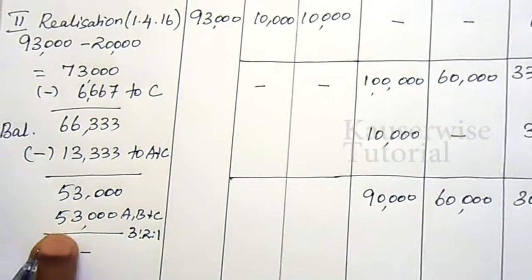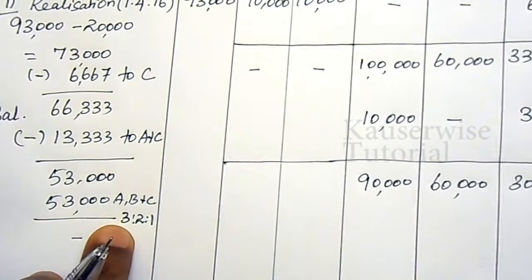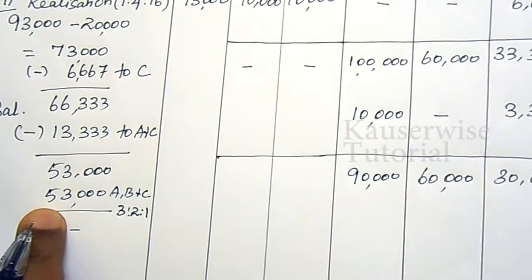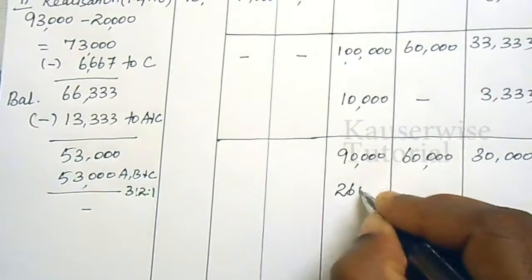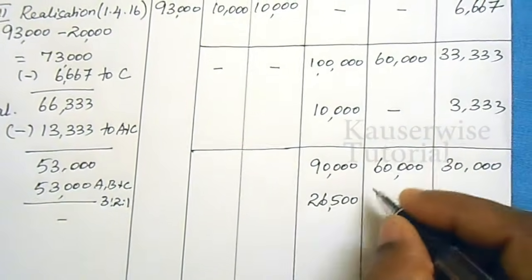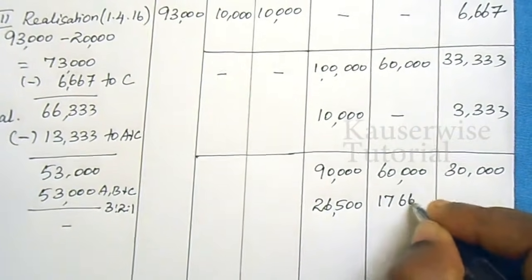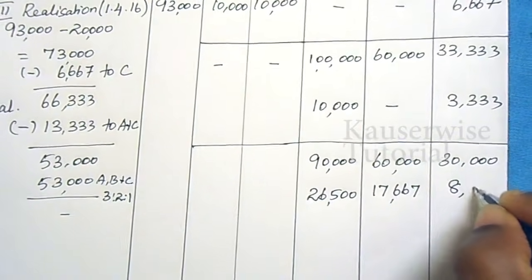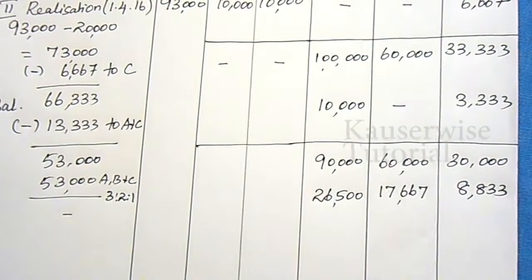3:2:1. 53,000 into 3 by 6, 53,000 into 2 by 6 and 53,000 into 1 by 6. 26,500. For A 26,500. For B 17,667. You can round up the figure. For C 8,833.